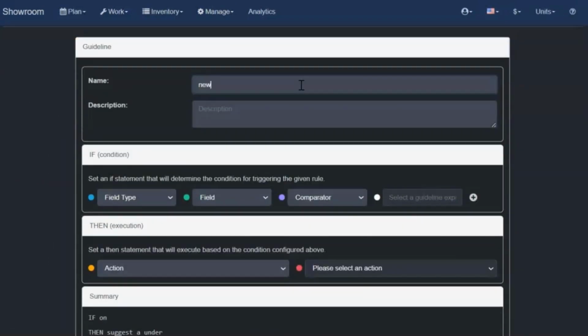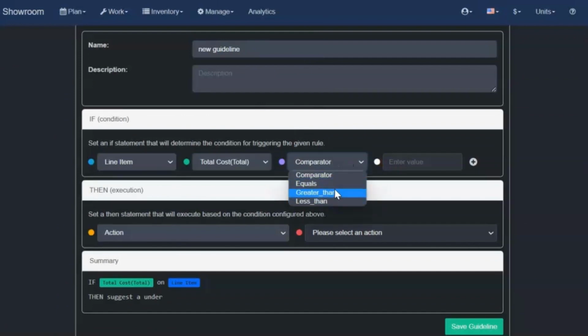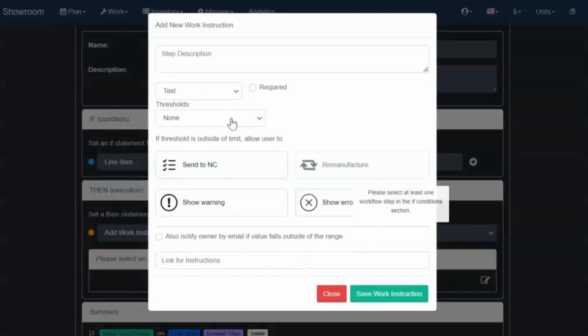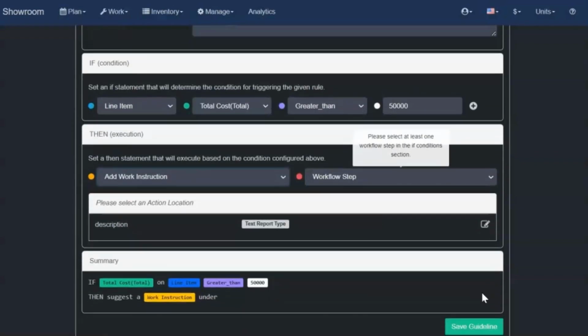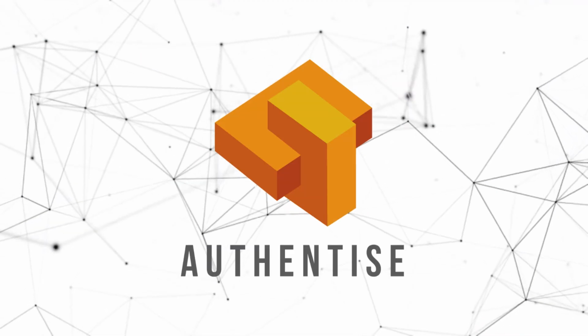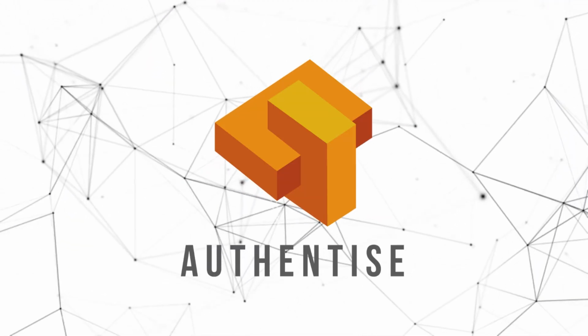To further customize the processing workflow, users have access to the guidelines features to set if-this-then-that rules for their processes. Learn all about Authentise Flows features and more in the Feature Spotlight playlist.